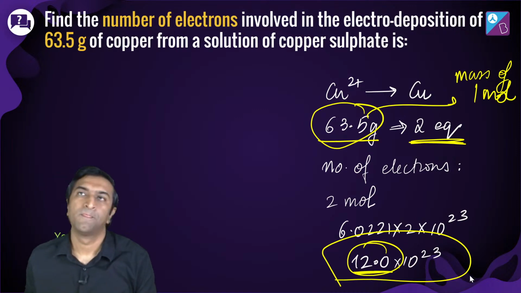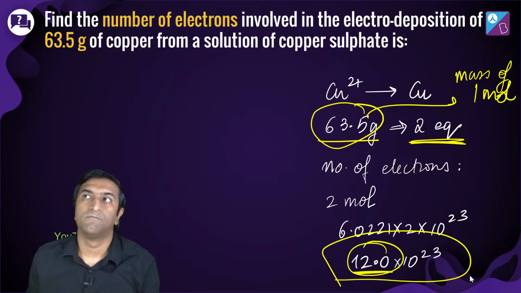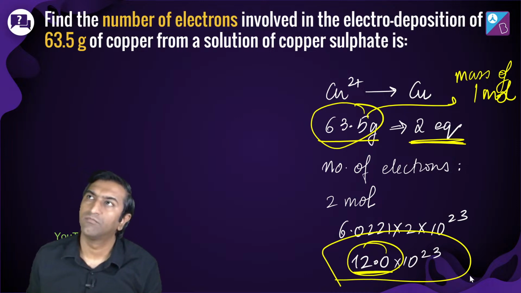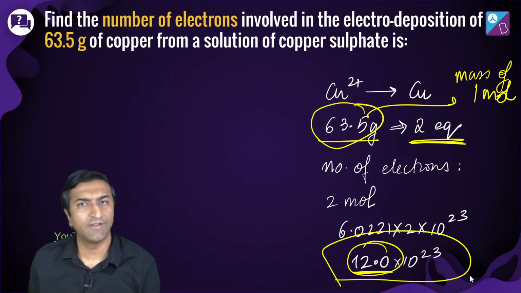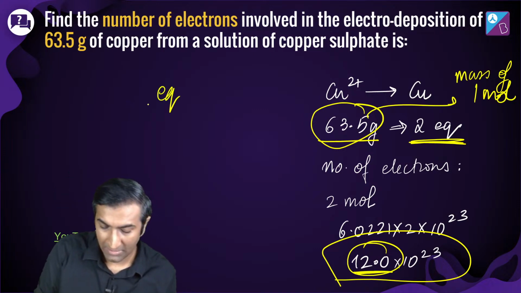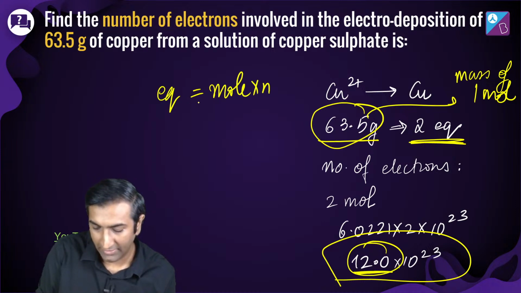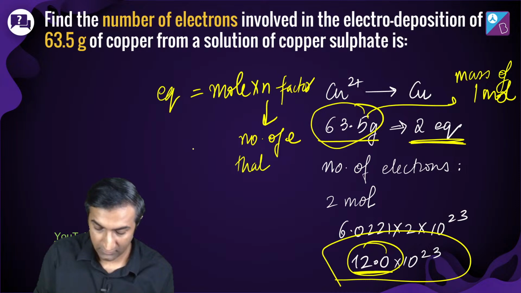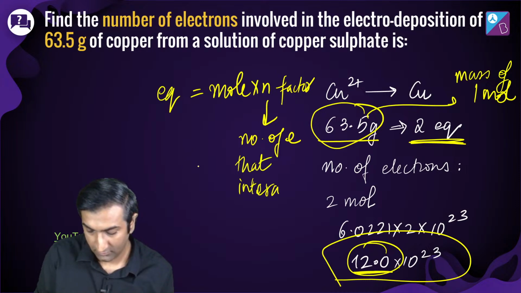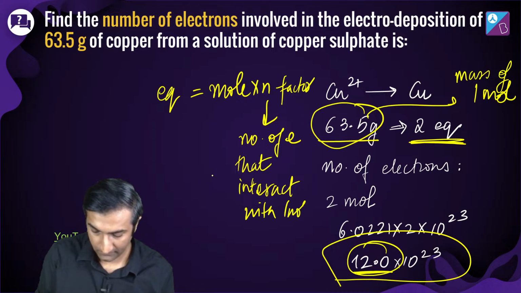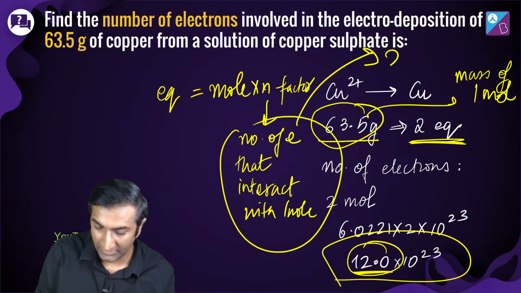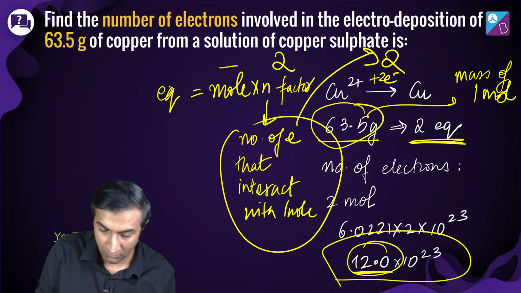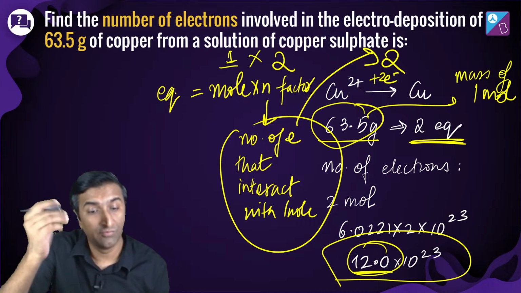Quickly going to explain to Nityashree what this equivalent idea is. Look, you don't follow equivalents, huh? You follow moles? You understand moles? Number of equivalents is simply moles times n factor. What is n factor? N factor is the number of electrons that interact with 1 mole. Now in this case, this is going to be 2. I have proved that to you by putting this here. So n factor is 2. Mole is 1, so the number of equivalents is 1 into 2, which is 2.